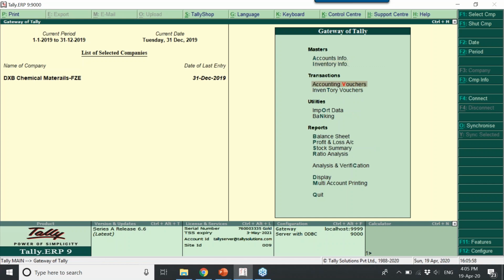As I said, the second part is transaction. Once you create masters, you can pass financial transactions: sales, purchase, receipt, payment, contra, journal. With regard to inventory, stock journal, receipt note, delivery note, orders, all inventory related vouchers can be created from this menu.